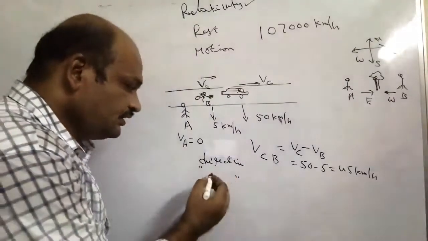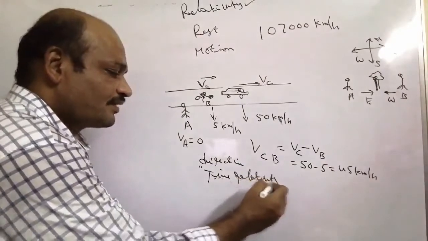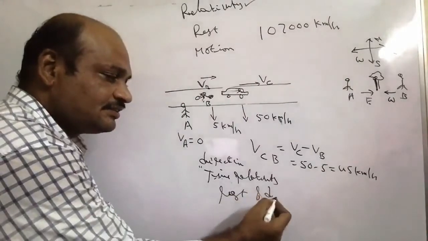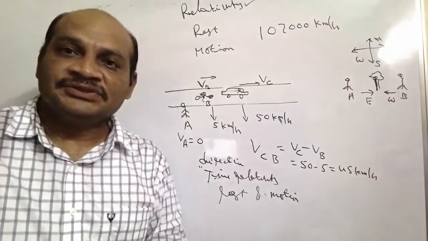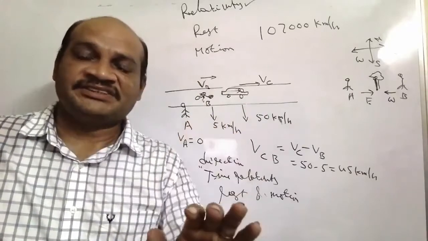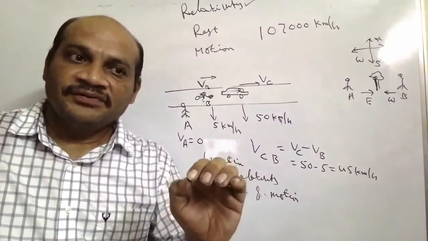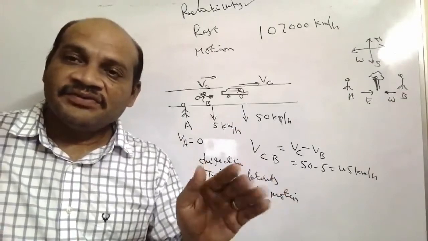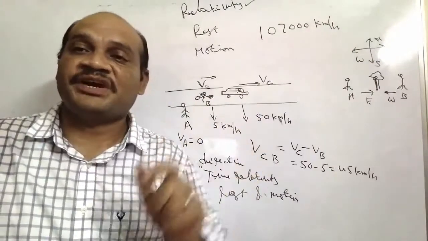So we have direction relativity, time relativity, and rest and motion relativity. This is the relativity concept. Here, the relativity is about reference. Simply, when we explain the motion of an object, we find it with a frame of reference.